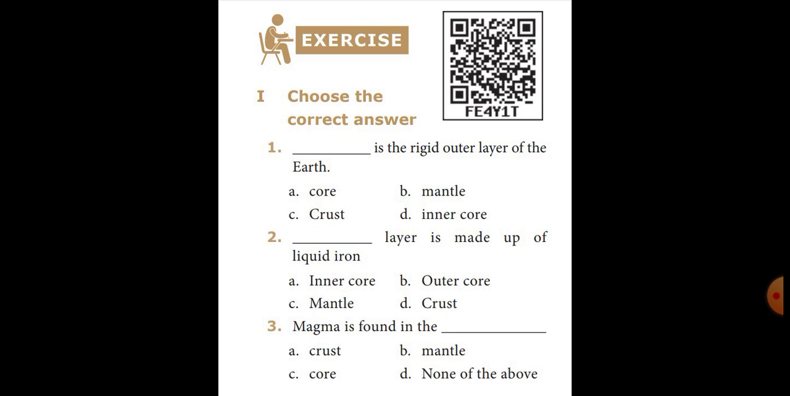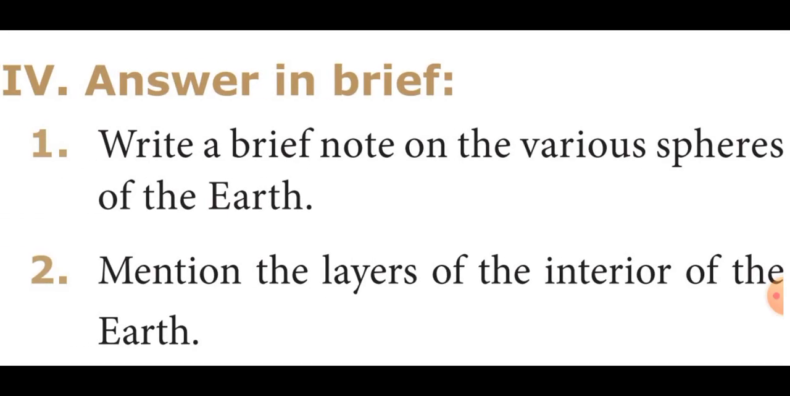Then the next exercise, Roman number 4, answer in brief. The first question, write a brief note on the various spheres of the earth. Answer is page number 158. Do you know, one box is there? From there you find the answer.